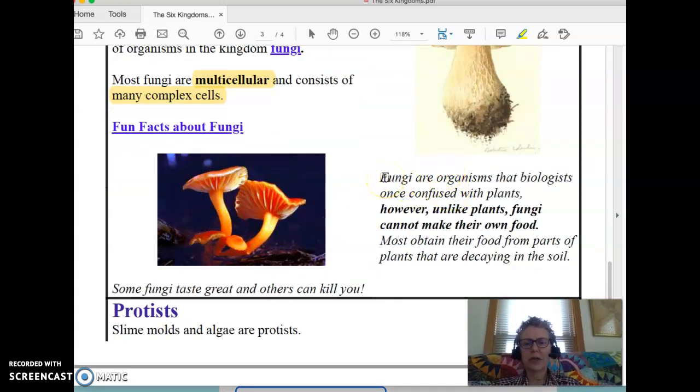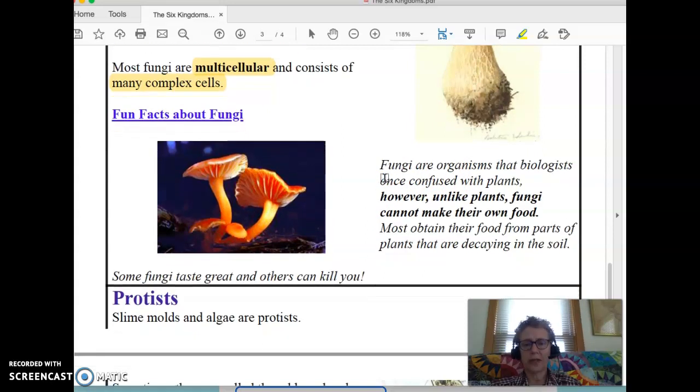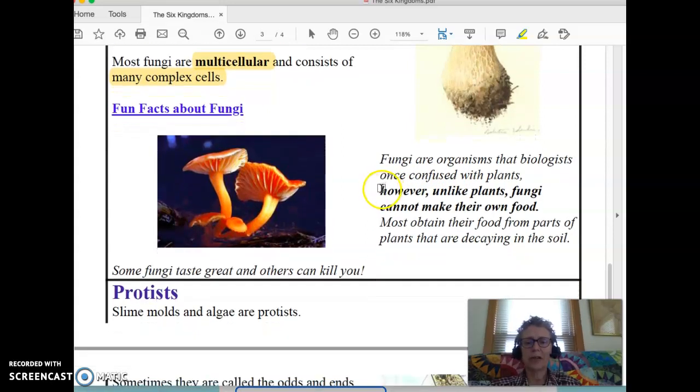Fungi are organisms that biologists once confused with plants. However, unlike plants, fungi cannot make their own food. That's really important. They cannot make their own food. They are not autotrophs, that word that means making their own food. Fungi cannot. They don't have chlorophyll. They can't capture sunlight.